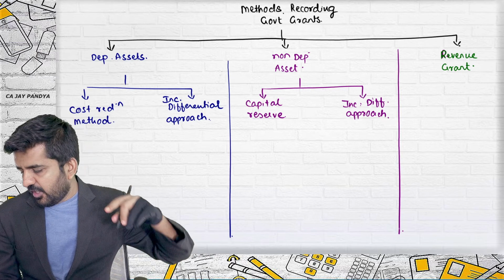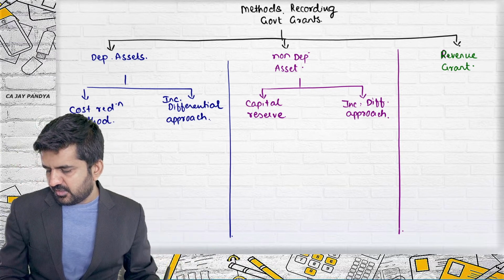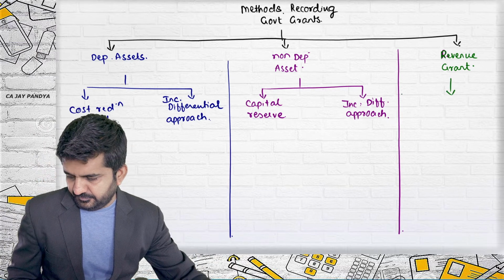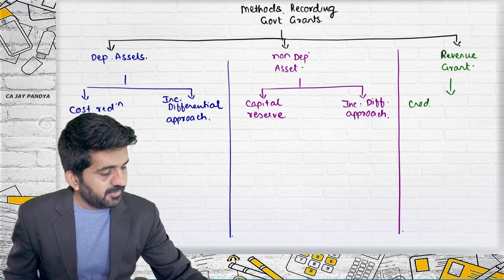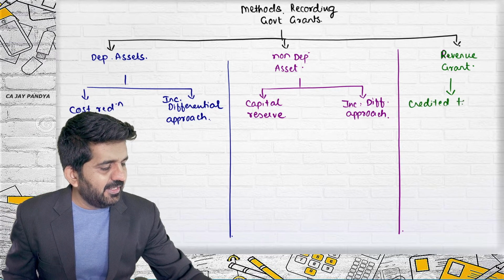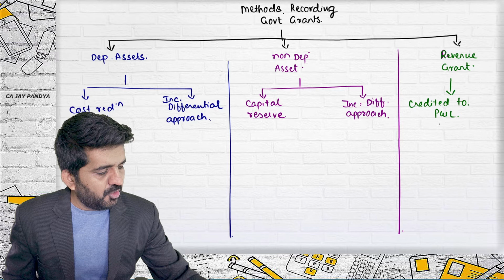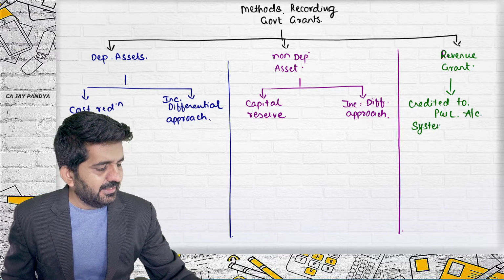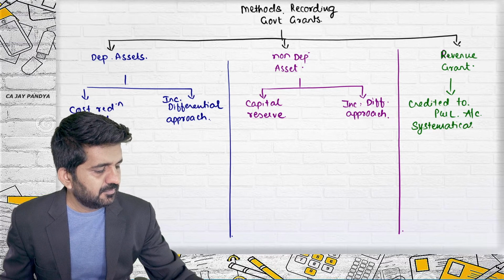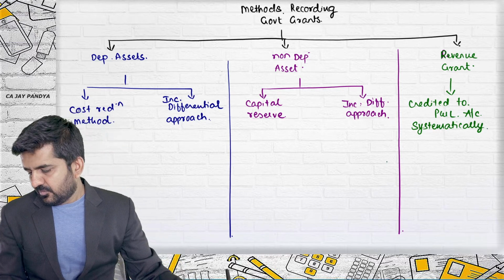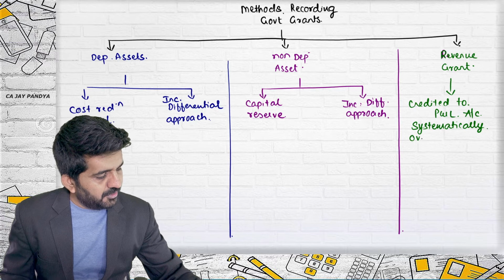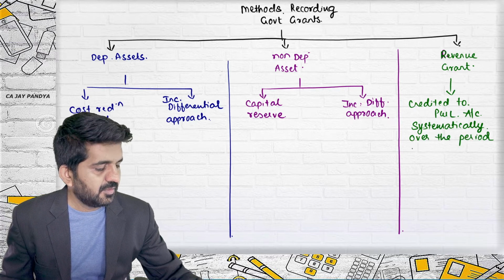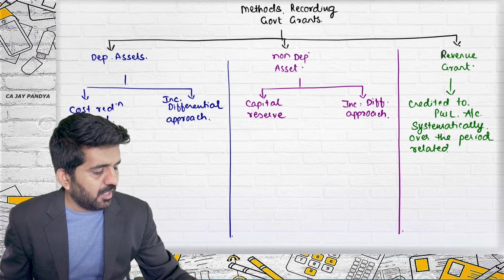Sorry, when you are receiving revenue grants, it should be credited to the profit and loss account systematically over the period related to the grant.